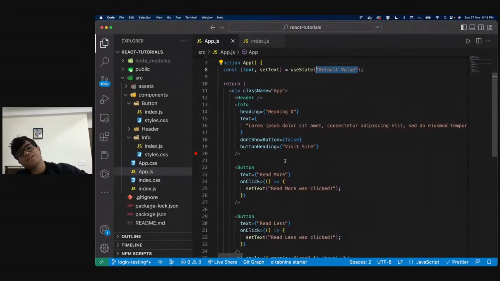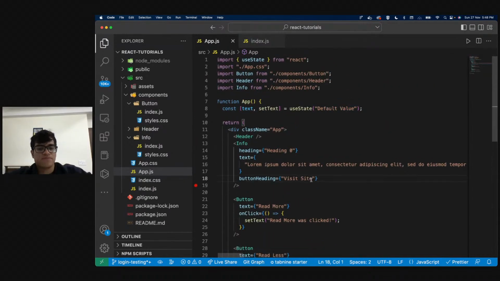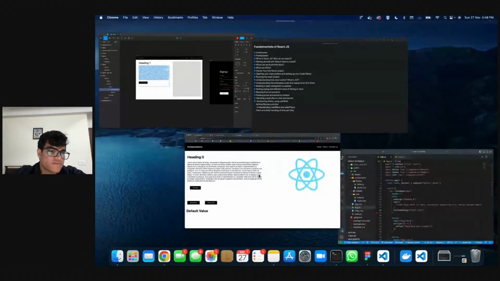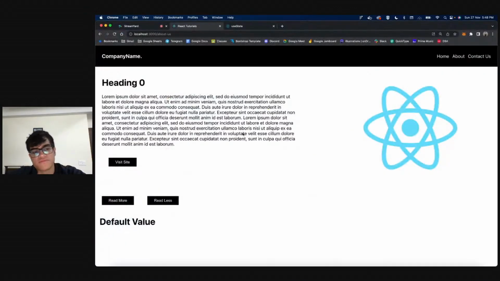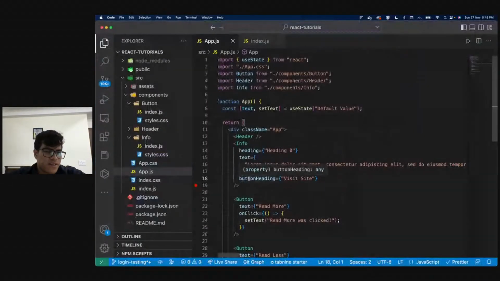So all of this is something that React handles automatically. You do not need to worry about any value not being there, right? If I don't pass this prop, my code is still going to work. Nothing breaks. That is how React is built. All right.